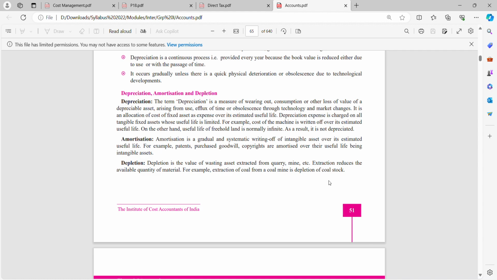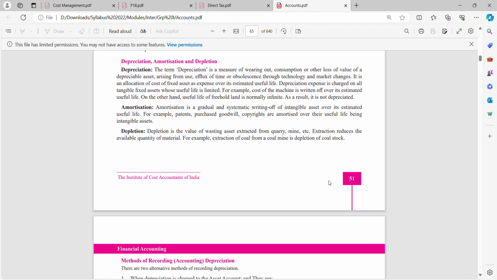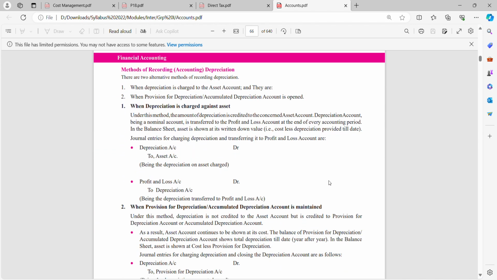So anywhere cost for consumption or wearing out is depreciation for tangible assets, amortization for intangible assets, and for wasting assets such as coal mines or such types of assets, it is depletion. My coal reduces, my petrol reduces, my gold reduces. They are precious.